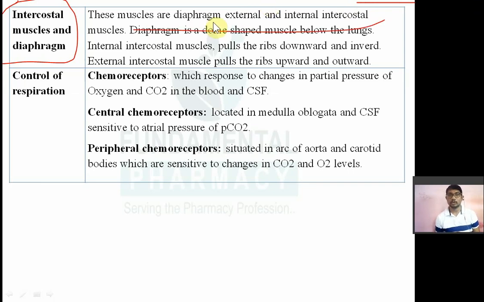The diaphragm is a dome-shaped muscle below the lung, and the intercostal muscles pull the ribs.